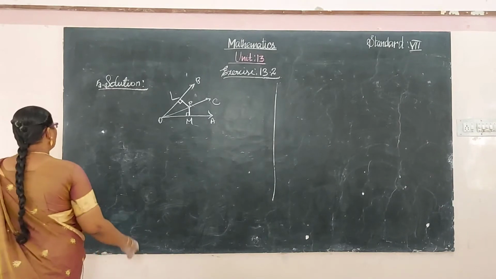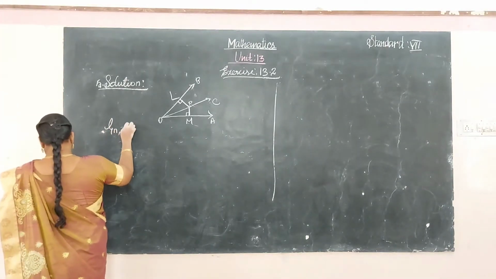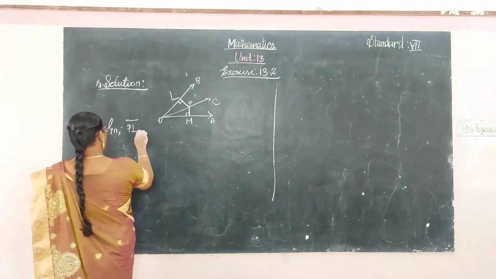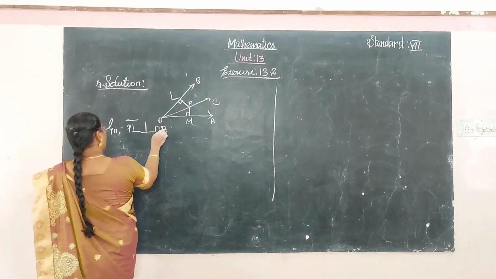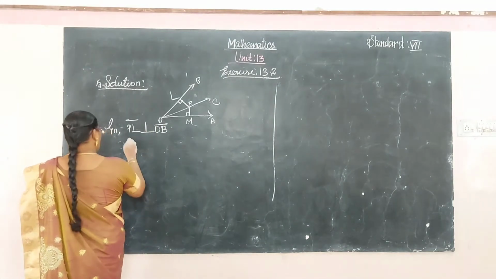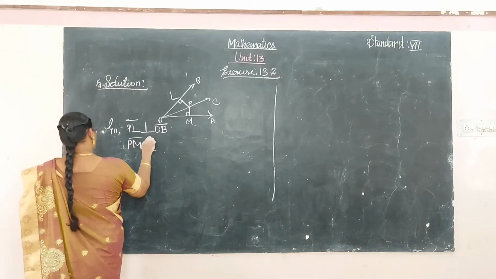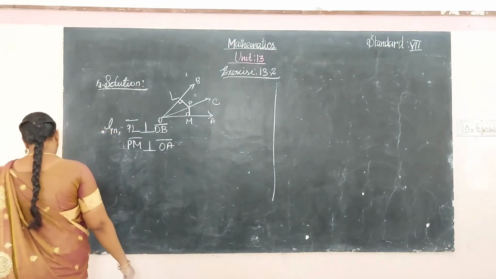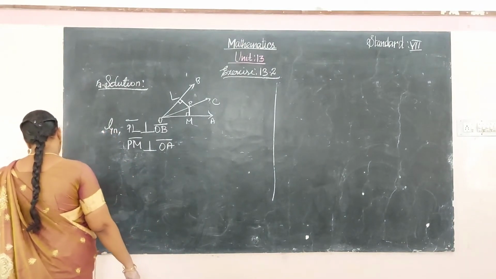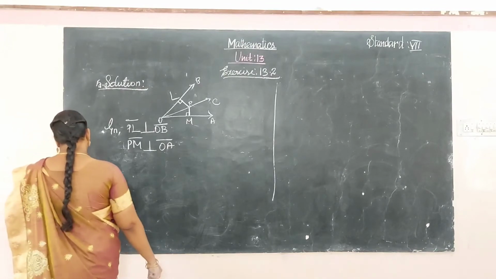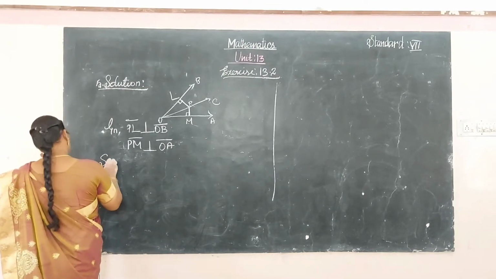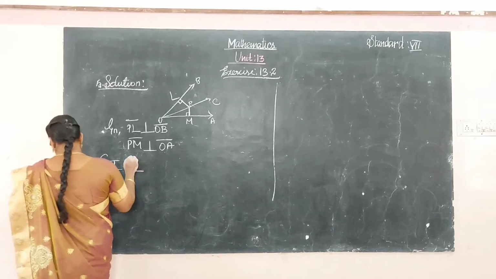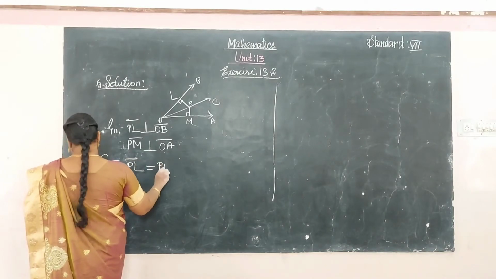This is the given picture. So what statements are given? PL is perpendicular to OB and PM is perpendicular to OA, such that PL is equal to PM.